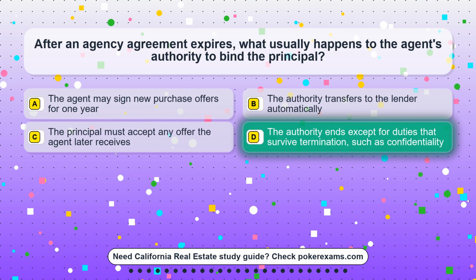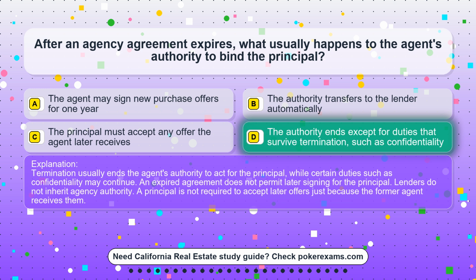The correct answer is option D. The authority ends except for duties that survive termination, such as confidentiality. Termination usually ends the agent's authority to act for the principal, while certain duties such as confidentiality may continue. An expired agreement does not permit later signing for the principal. Lenders do not inherit agency authority. A principal is not required to accept later offers just because the former agent receives them.